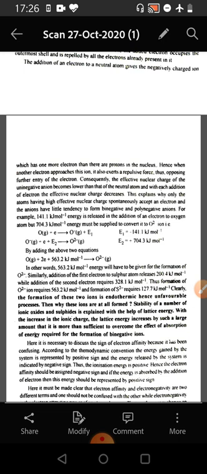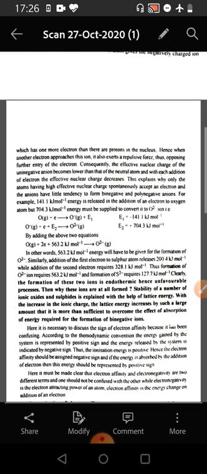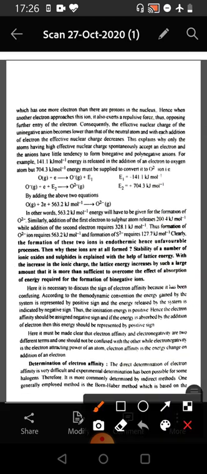This explains why only the atoms having high effective nuclear charge spontaneously accept an electron, and the anions have little tendency to form binegative or polynegative anions. For example, 141.1 kilojoules per mole energy is released in the addition of an electron to an oxygen atom, but 704.3 kilojoules per mole energy must be supplied to convert it into a binegative anion. So, we see that oxygen releases energy, but in going from the uni-negative to the binegative, it must be supplied with this much energy.